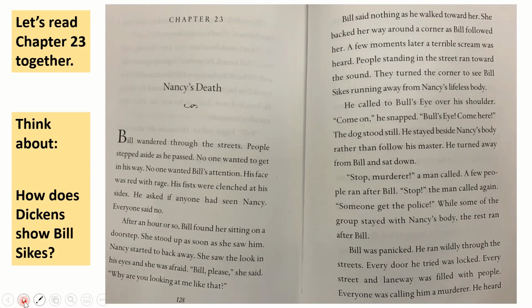"Stop! Murderer!" a man called. A few people ran after Bill. "Stop!" the man called again. "Someone get the police!" While some of the group stayed with Nancy's body, the rest ran after Bill.